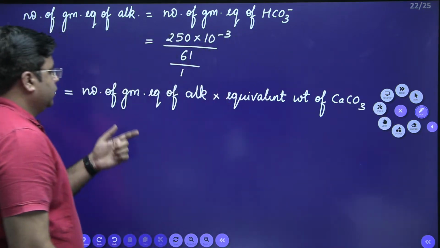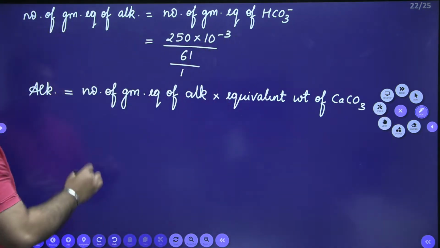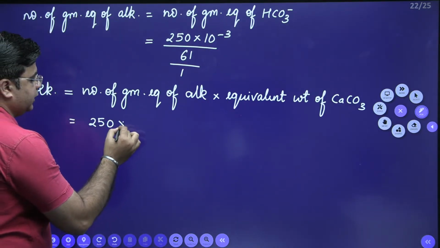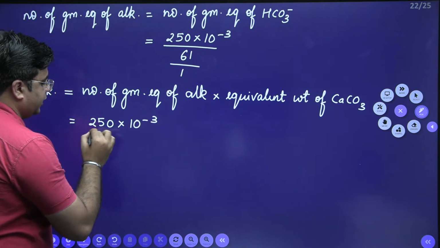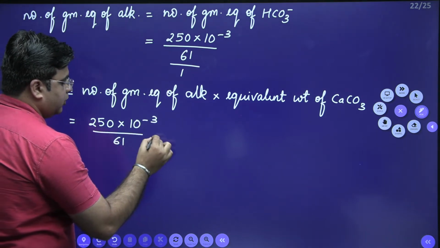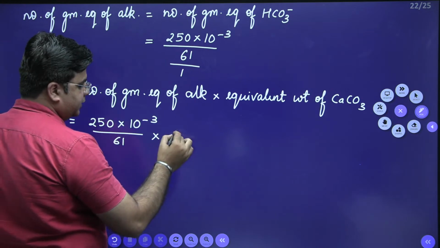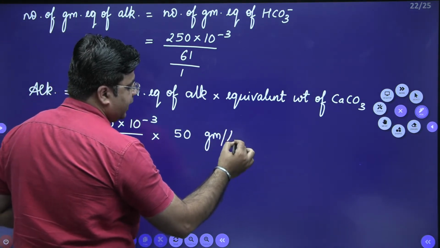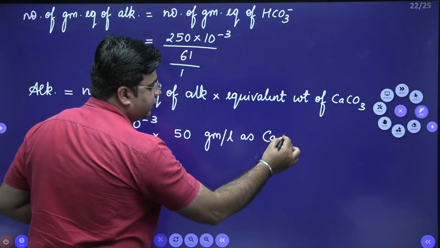So the number of gram equivalents of alkalinity is this much. This is 250 into 10 raised to power minus 3, divided by 61, multiplied by the equivalent weight of CaCO3, which is 50. So from here you will get the concentration in gram per liter as CaCO3.